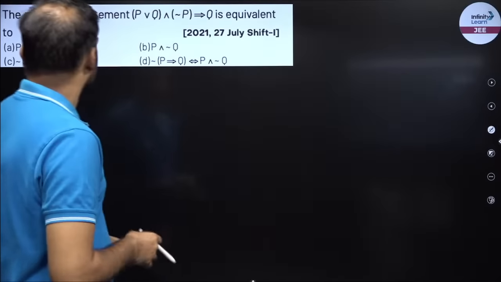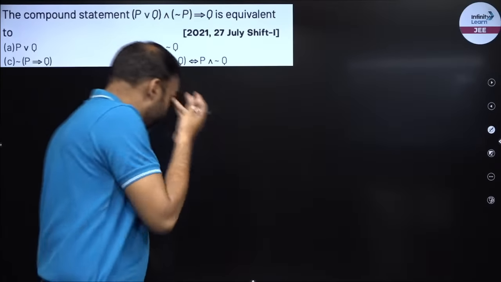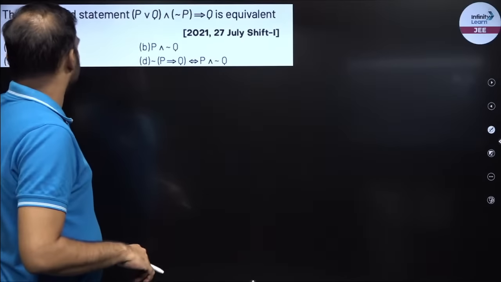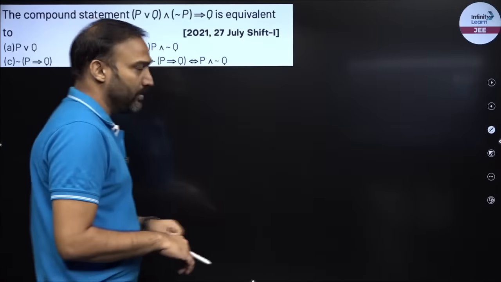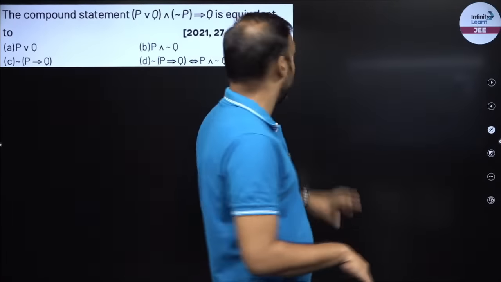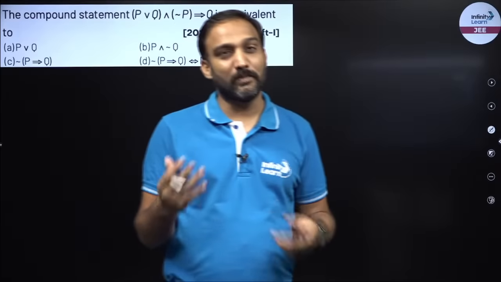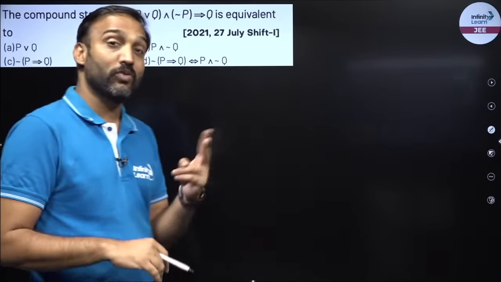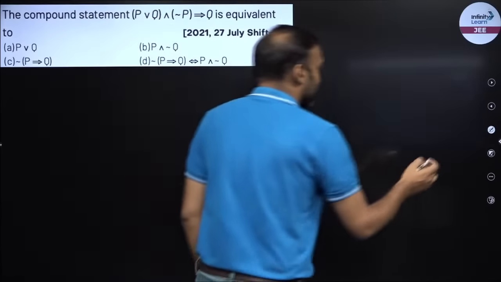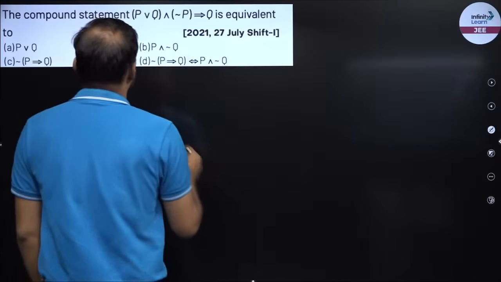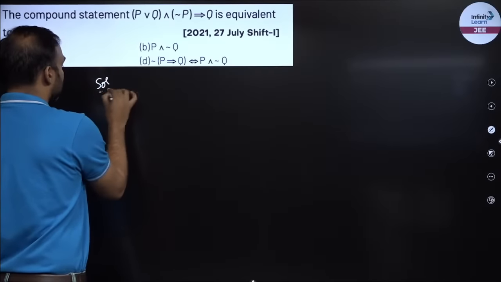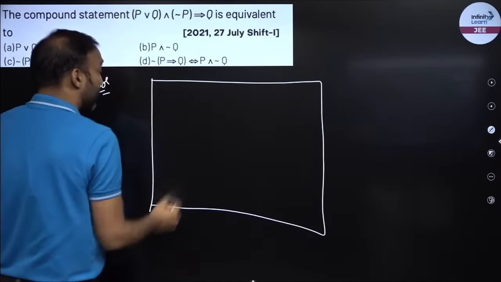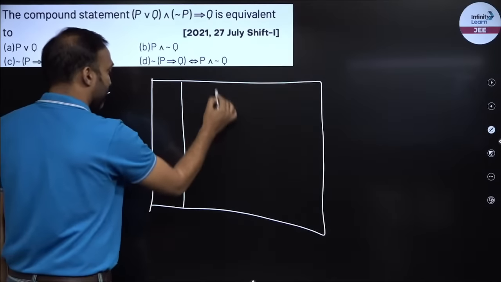So now we move on to the second example. Once again 2021. The example says this compound statement given over here is equivalent to which of these following? Right, so once again I'll make a truth table over here. Now over here we have only two statements P and Q. So now it becomes more simple and less clumsy as compared to three statements P, Q, R, which was there in question number 1. So now over here, observe. If you get any doubt, right, post it in the chat, I will reply.